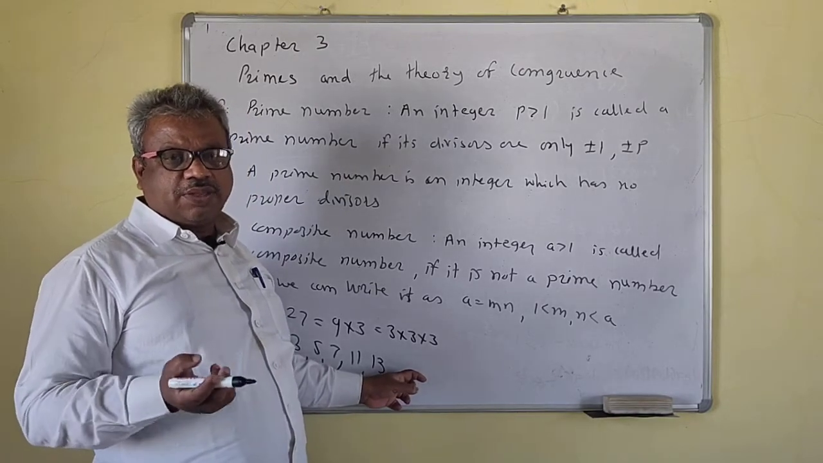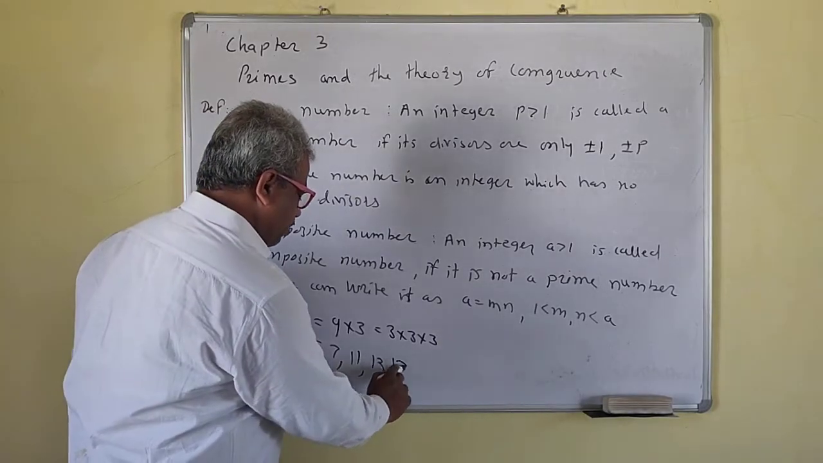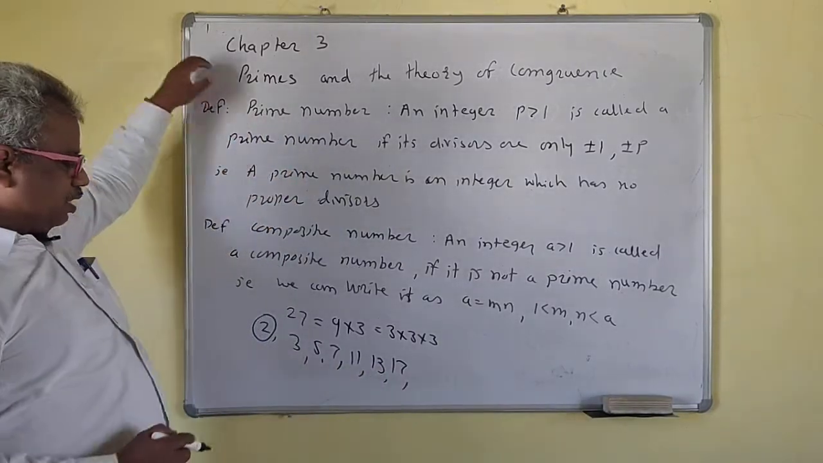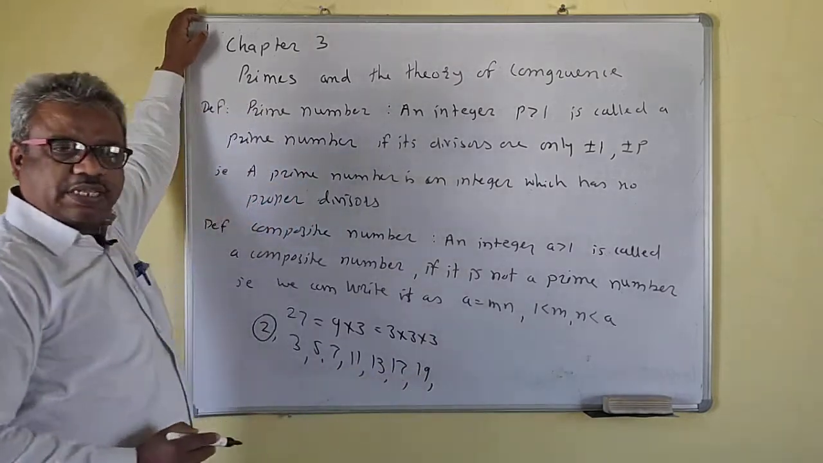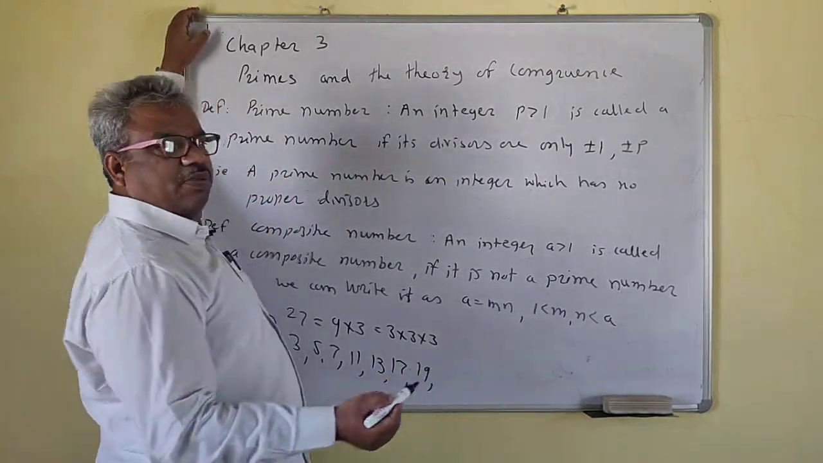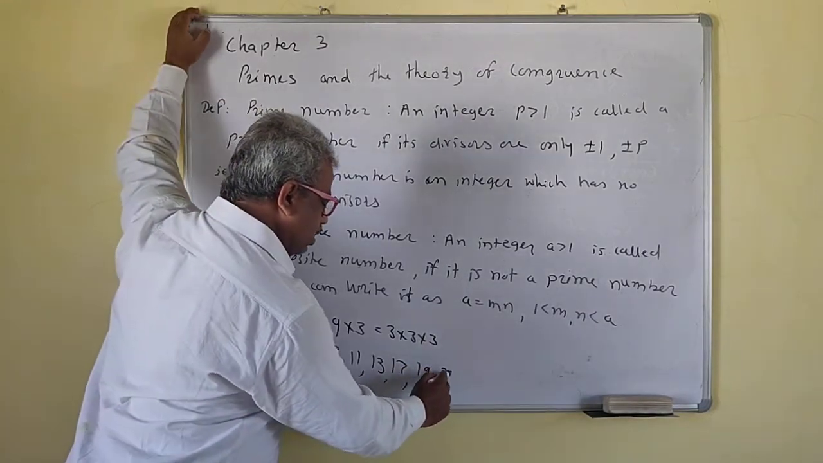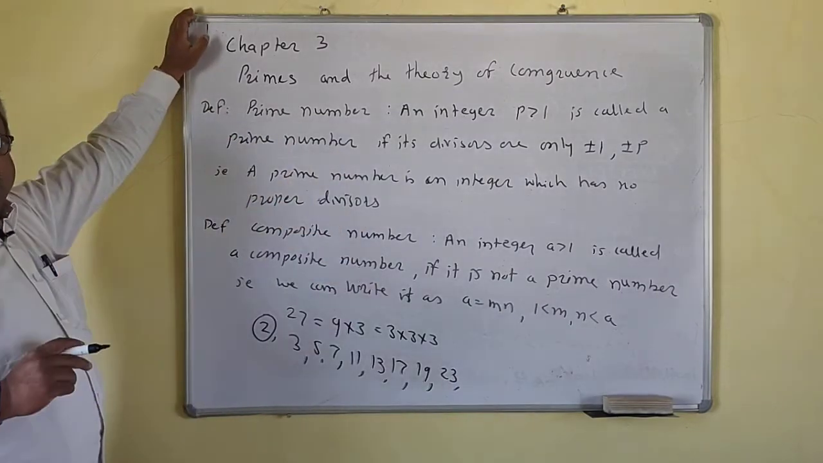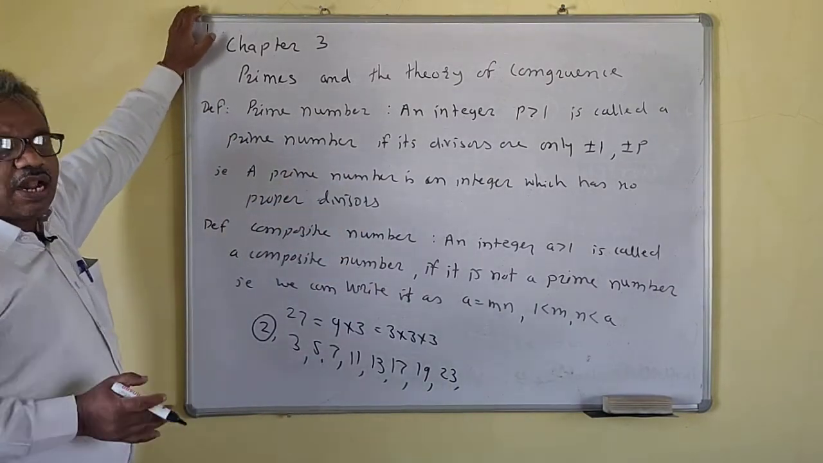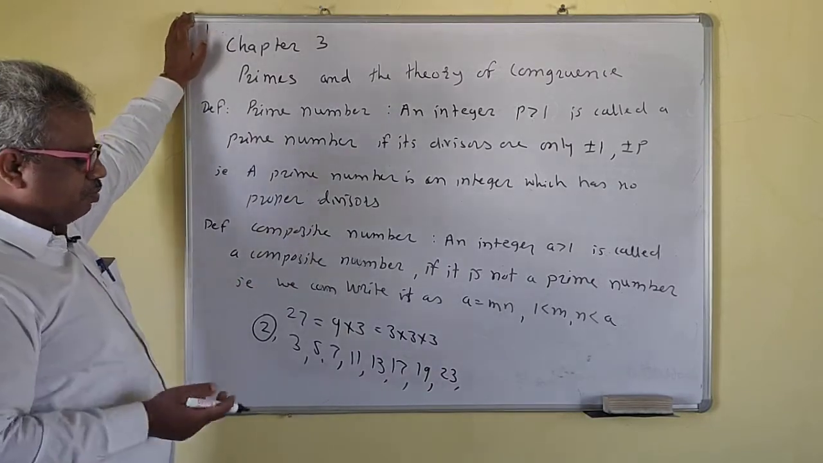Then 16 is even, so it is not prime. Then 17, yes, 17 is a prime number, right? Then 18, 19 is a prime number. 21 is not a prime number; 21 is divisible by 3 and also by 7. Then 23 is a prime number, right? So find all the prime numbers that lie between 1 and 100. You have to write all the prime numbers up to 100.